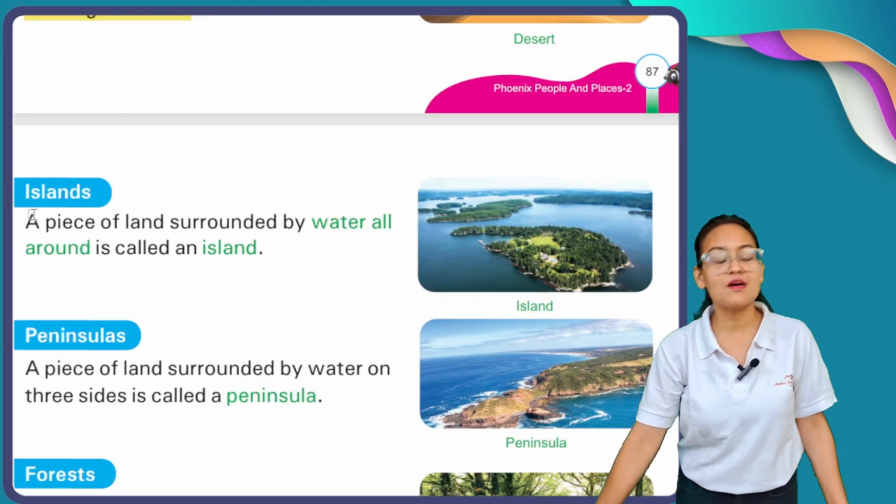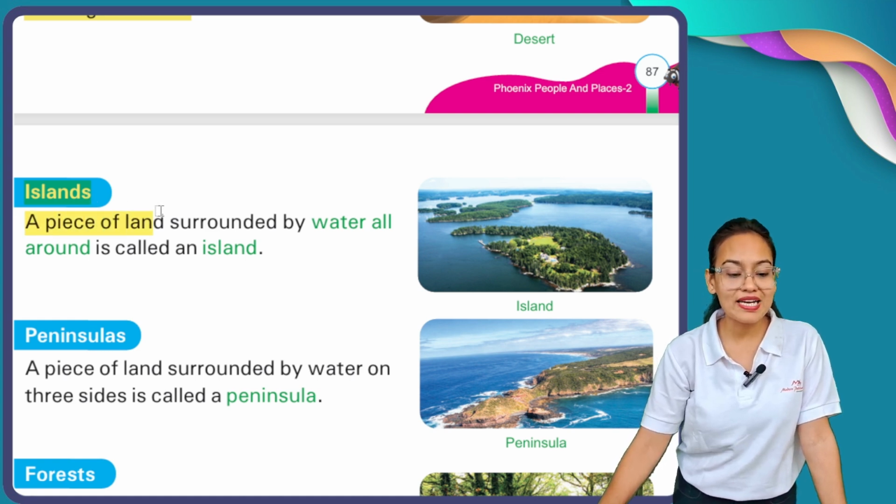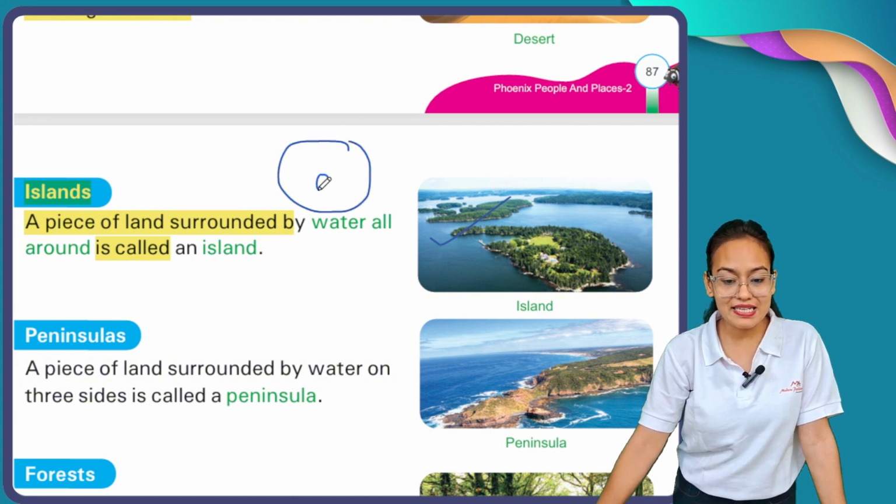After desert comes the concept of island. Now what is the meaning of island? A piece of land surrounded by water all around is called an island. You can see here this is your island. Suppose this is a sea, and in this sea a small piece of land is present.